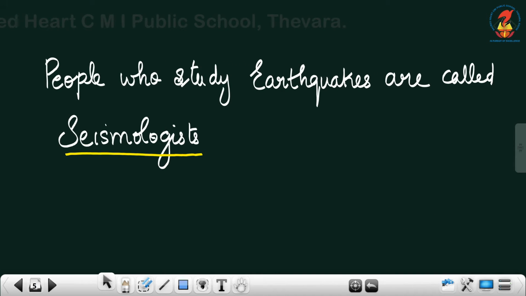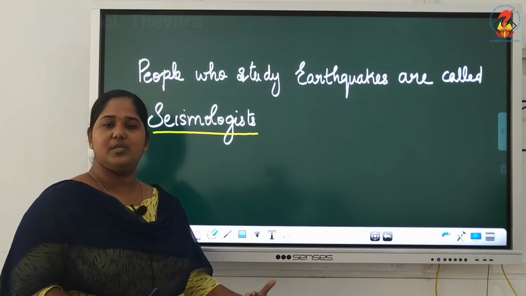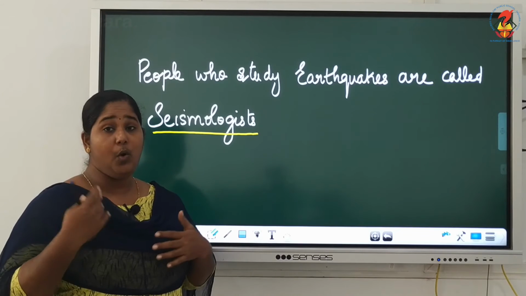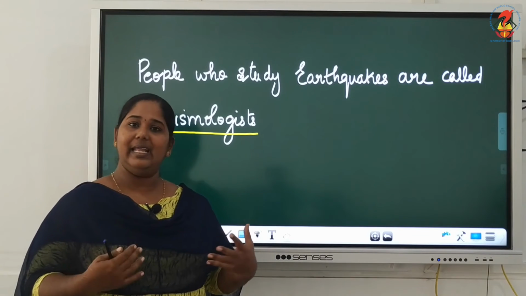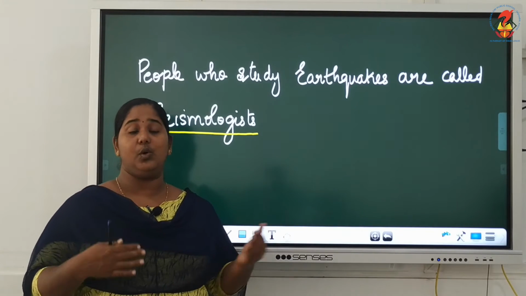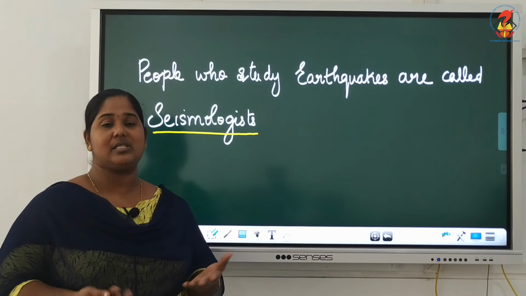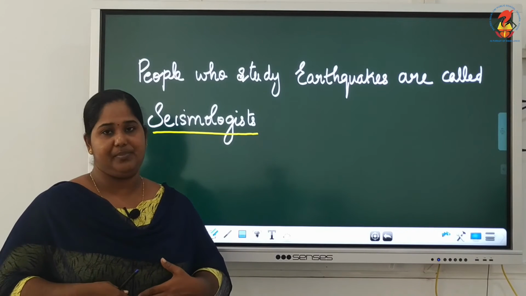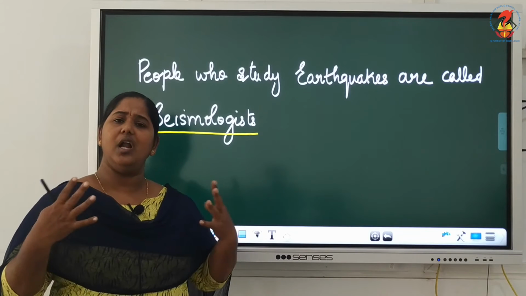And people who study earthquakes, I told you, they are called seismologists. They make use of the seismogram, and they know more about earthquakes, and they study about earthquakes that are going to happen. They predict earthquakes to save the lives of people. So this is all about earthquakes.